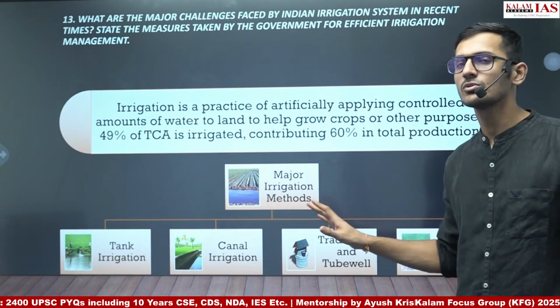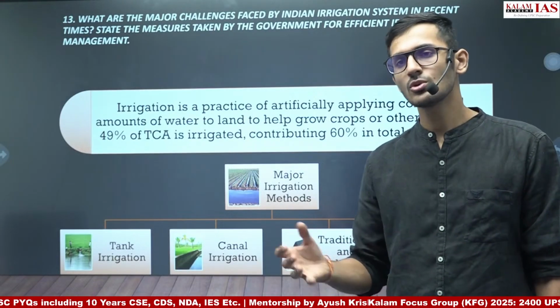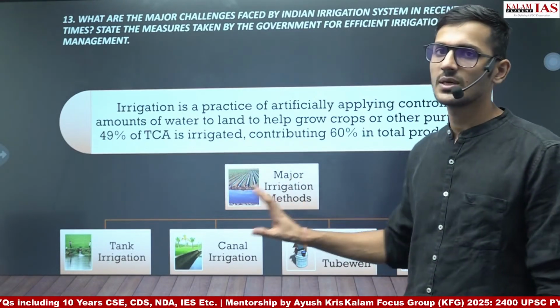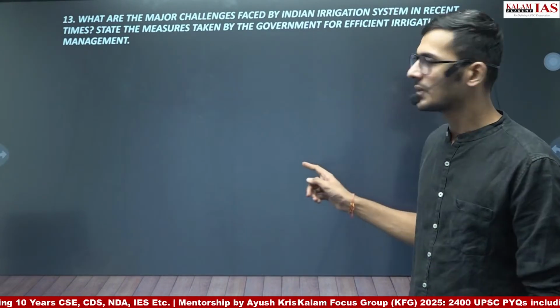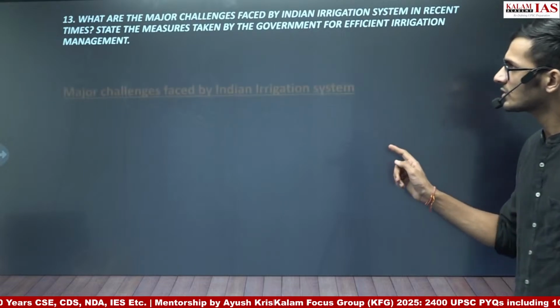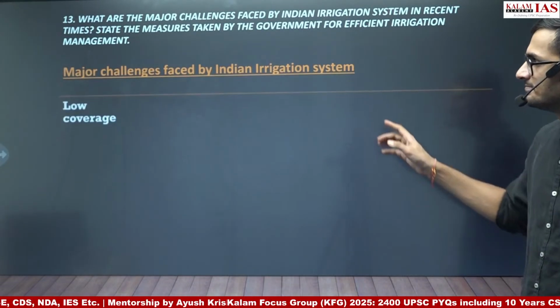We will not write much about these, because the question is not what the Indian irrigation systems are. So we will just write the major irrigation systems existing in India, and then move forward to the demand of the question. The demand of the question is the major challenges faced by the Indian irrigation system.